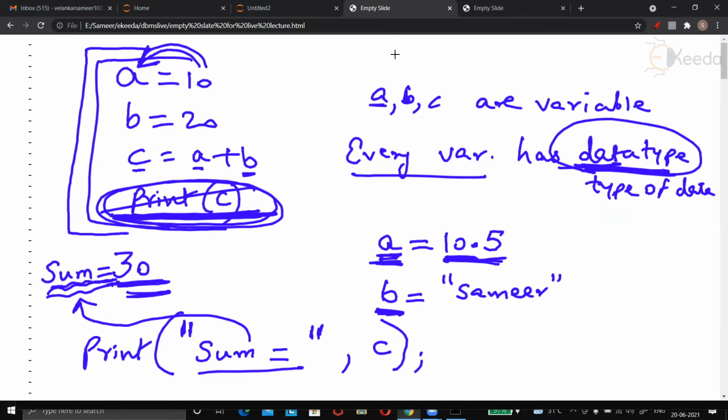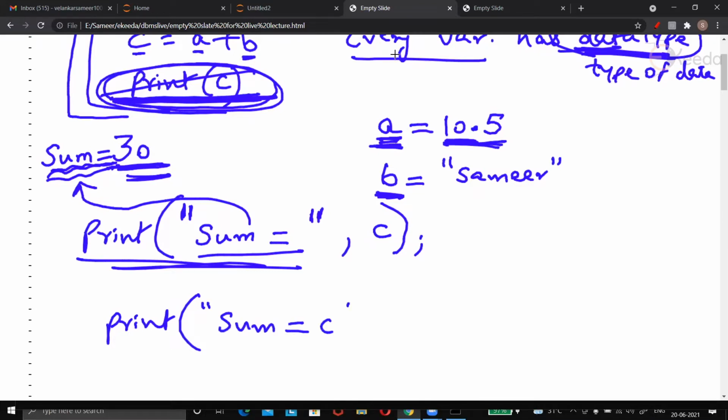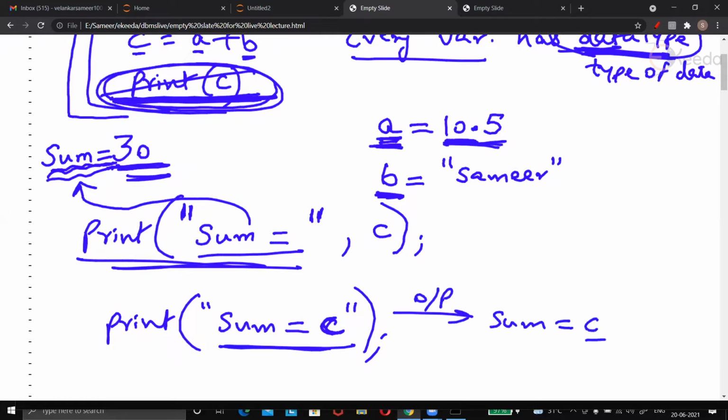I also taught yesterday what if I write this print like this, quotation, sum equal to C. If I write, see, the entire thing I have put in the quotation, even C I have put in the quotation, then the output will be sum equal to C. The letter C will be printed on the screen, but we don't want this. We want the value of C. So C should not be given in the quote, but it should be given outside the quote. So look, sum equal to is in the quote, then C is outside the quote, and they are separated with a comma.